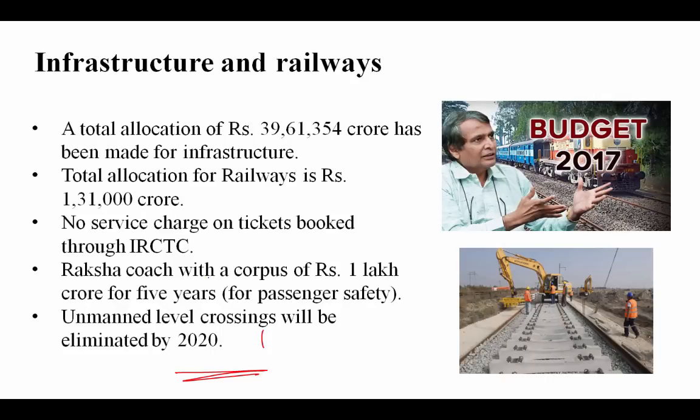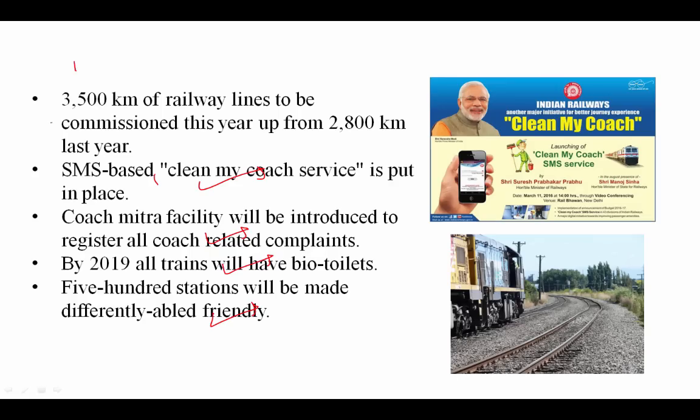Okay, so from the infrastructure and railways, what you need to remember is firstly there will be no charge if you book an online ticket via IRCTC. Total allocation for railways, that is 131,000 crore. Unmanned railway crossing will be eliminated by 2020. Their target is 2020, that you need to remember. New railway lines, 3,500 kilometers of new railway lines to be commissioned this year. And bio toilets by 2019. Their target is 2019. All trains will have bio toilets. So these are the few things that you need to remember from the